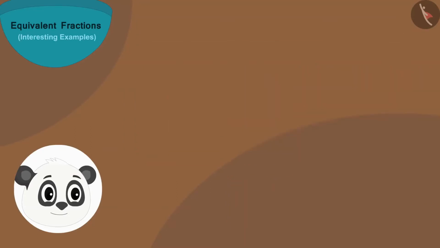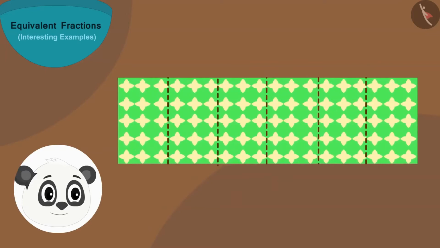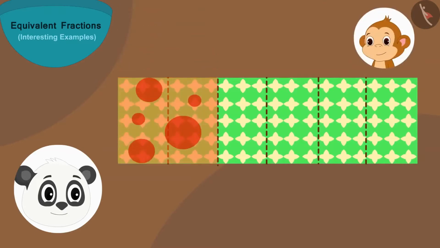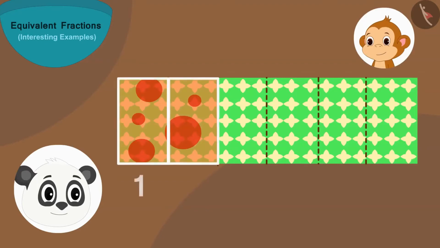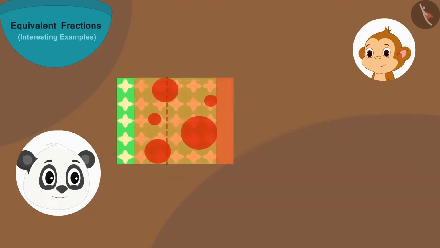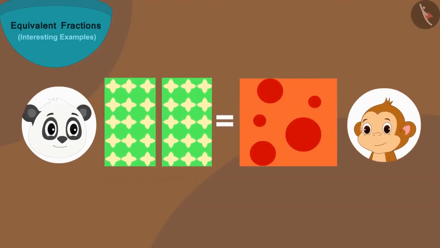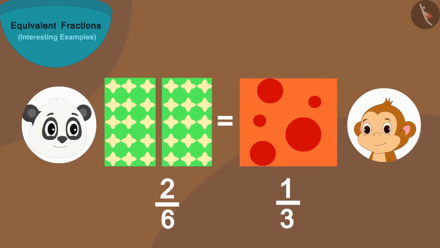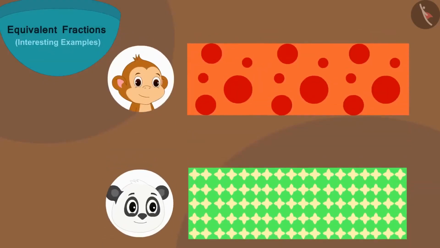Let's see. Golu placed parts of his cloth like this and placed Babban's cloth's part just above it. Now he sees that 2 parts of his cloth are equal to 1 part of Babban's cloth. Do you think the same? This means 1/3 part of Babban's cloth and 2/6 part of Golu's cloth are equal. Let's look at it in another way.